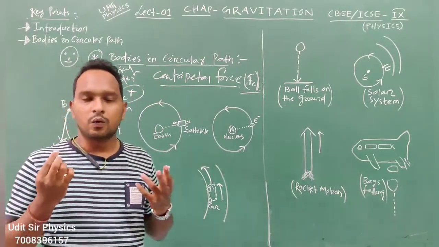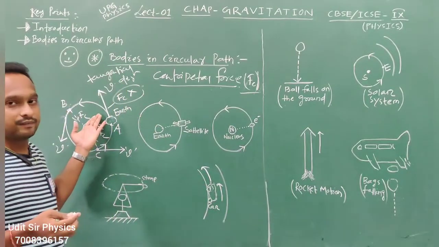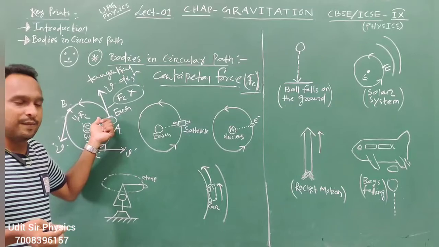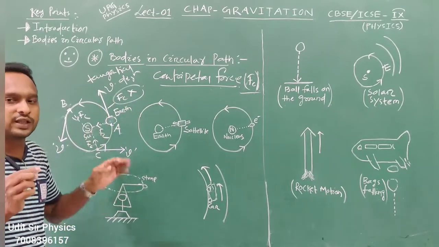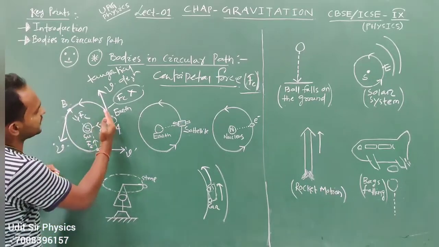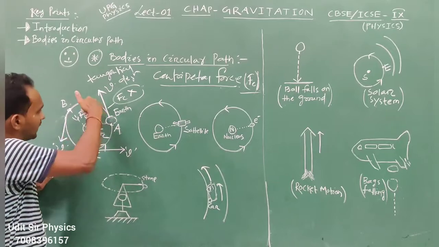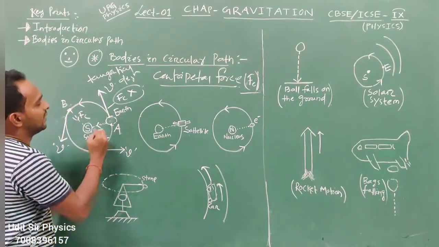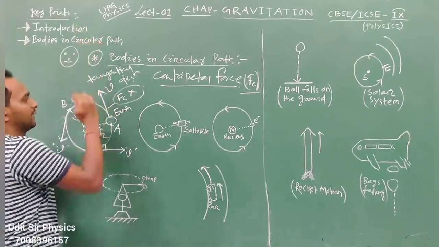Then what happens? The answer is in the diagram. Now the force is not applied. It means the earth does not move in a circular path, it moves in a tangential path, and it is directed away from the earth.